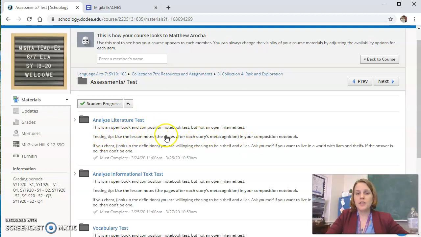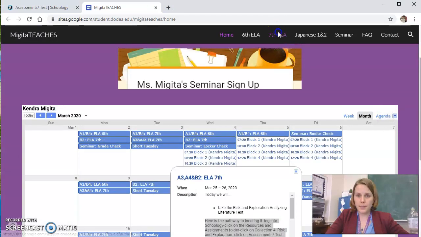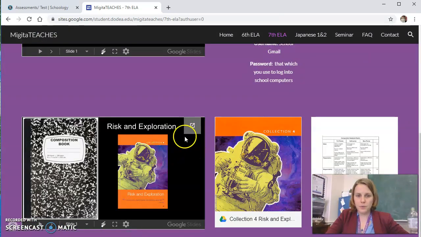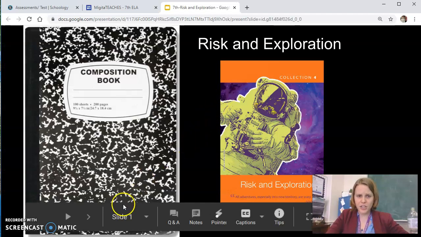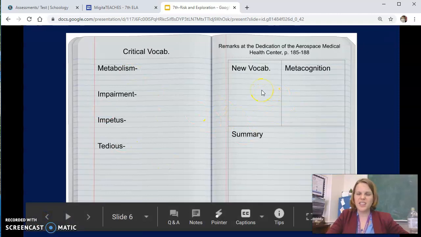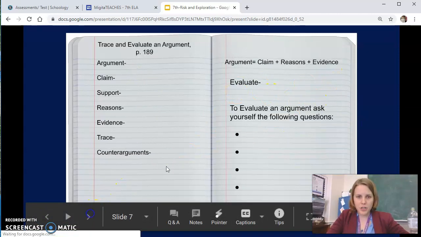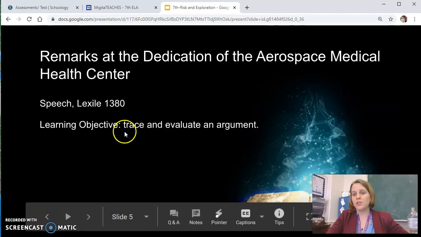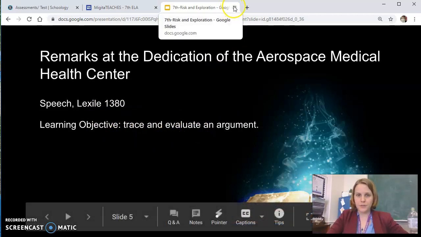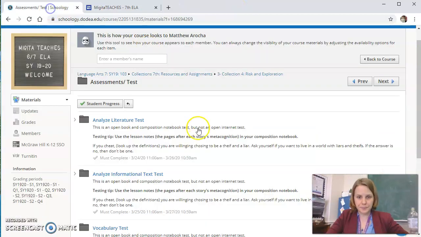Alright, but here's a test-taking tip. You can use the pages in the lesson notes in your composition notebook. So, for example, I'm a 7th grader. I'm Mr. Arocha right now, going to the website. It looks a little different. I cleaned it up and arranged it for this quarantine. It's easier. This chunk is now just for the collection that we're in, collection by collection. So after the metacognition page, this is where we have the lesson notes. This is where we take our concepts on. This is what you'll be tested on because it is how we reach our learning objective. And the test is on, are you able to do this, each learning objective. So that's your test-taking tip.